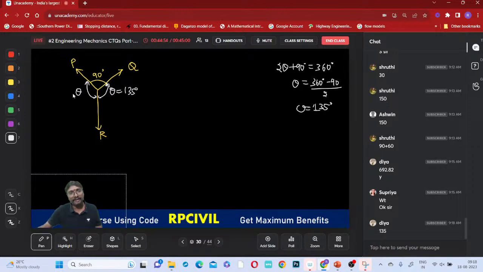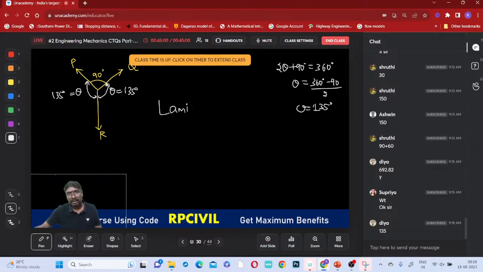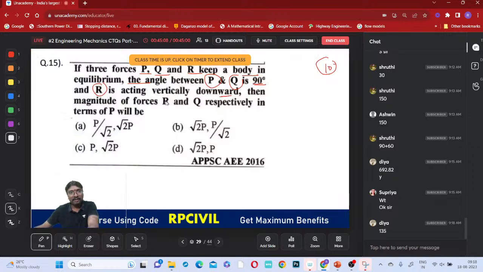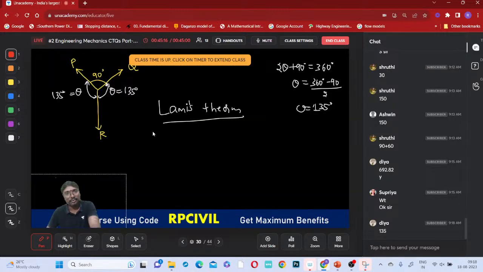So these theta values are 135, 135. Now tell me, apply Lami's theorem. Whenever you are applying Lami's theorem, how can you get the answer? So this is R. Is there any R value given? R is acting vertically downward. Then the magnitudes of forces R and Q respectively in terms of P, you are asked to calculate now.